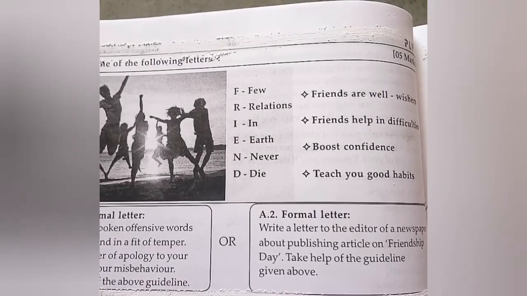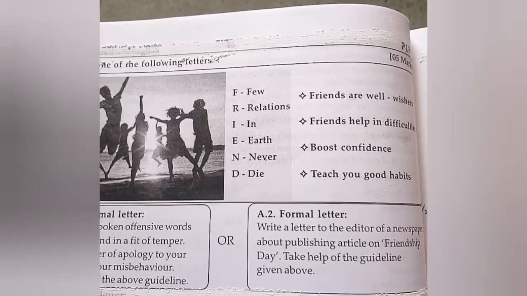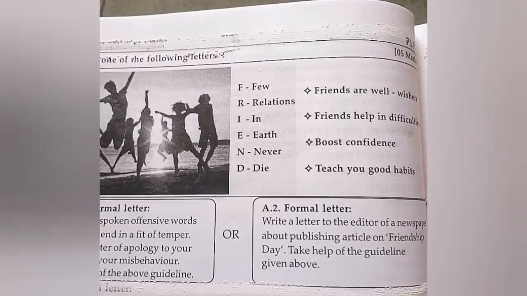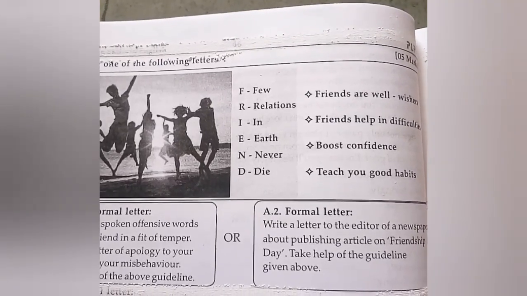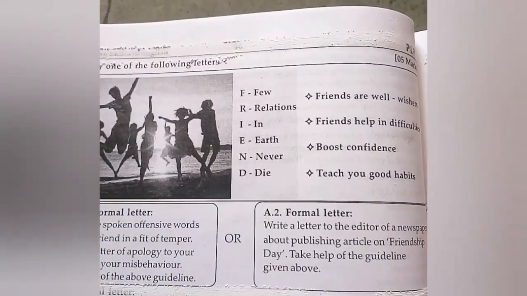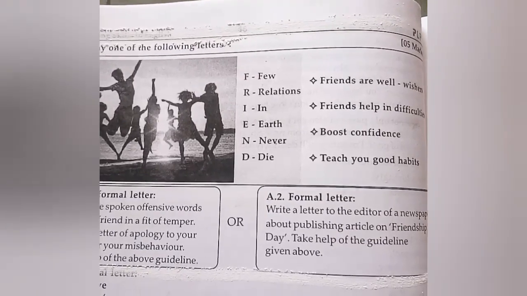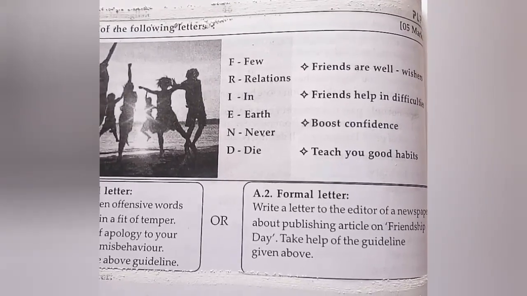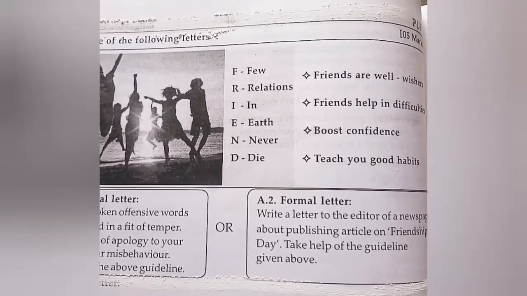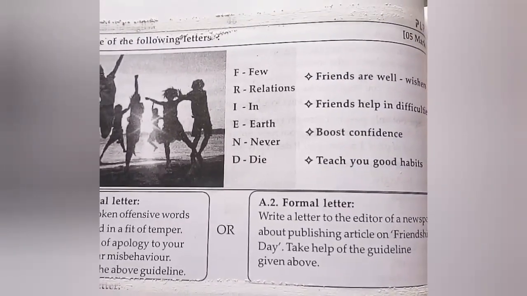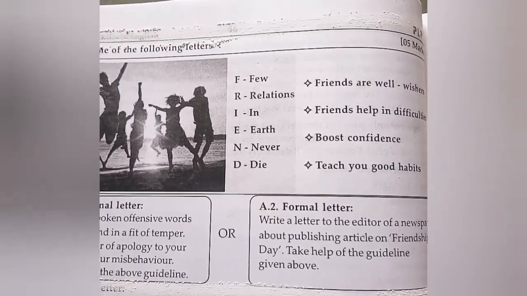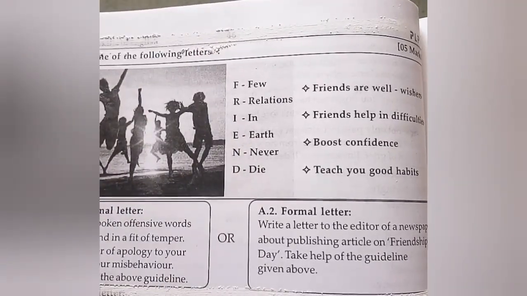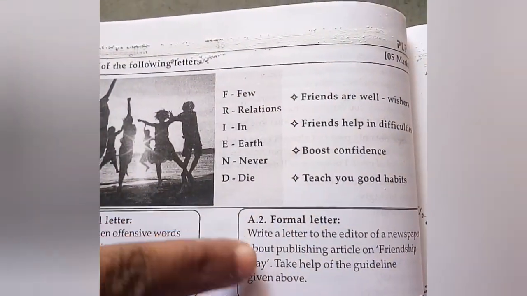Now students, here we can see a perfect example of letter writing which is asked in the examination. Write any one of the following letters. So a description of friendship is given here, and along with that the 2 questions are there, that is A1 informal letter and A2 formal letter. So what is there in the formal letter? Write a letter to the editor of the newspaper about publishing an article on Friendship Day. Take the help of the guidelines given above. So guidelines are given here, and with the help of these guidelines we are going to write a letter.